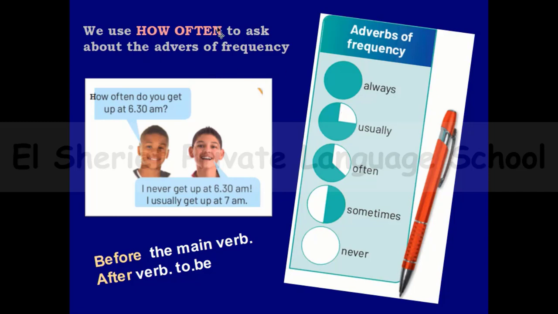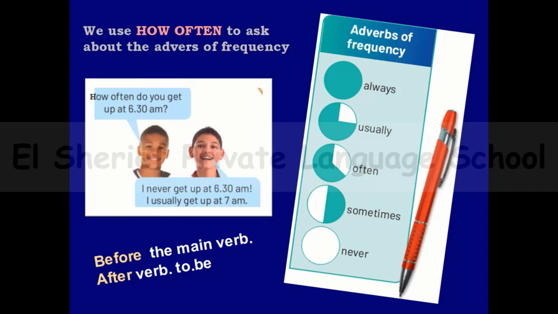Here, how often do you get up at 6:30 a.m.? And the answer is, I never get up at 6:30 a.m. I usually get up at 7 a.m. So if I have an adverb of frequency, I can ask about it using how often, and this is a great and very important piece of information.